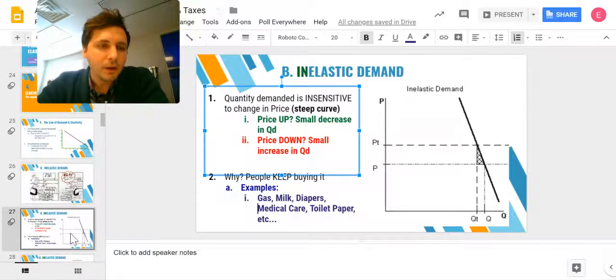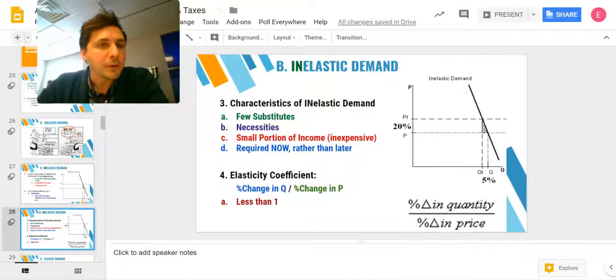Okay, let's keep going. Couple characteristics, the reasons that they're this way. First is there are few substitutes, right? Price goes up, I can't just go out and buy something else that does the same thing. We talked about that with gasoline. There are more and more substitutes for milk, right? You got like soy milk and almond milk, but a lot of people still don't see those as a legitimate substitute for milk. Second reason things are inelastic is because they could be a necessity, right? Something that you absolutely need, like medical care we're talking about. You know, if you have appendicitis, you need that medical care right away in order to stay alive, right? It's a necessity. It's not a matter of looking for a deal.